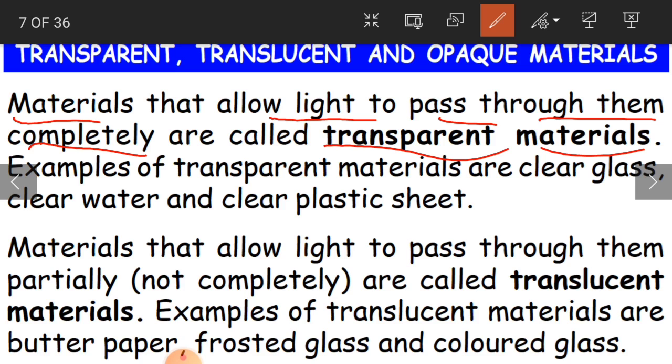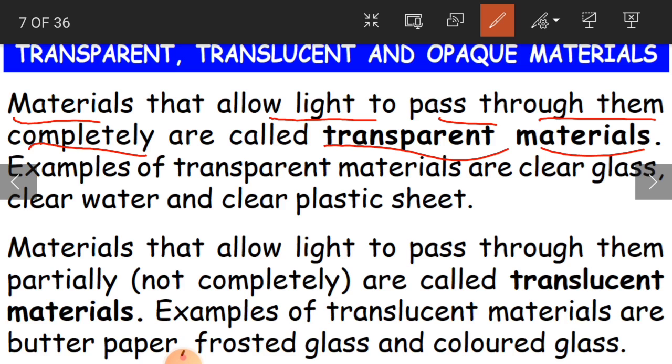So we will be able to see the fishes in the container in the water very clearly, because the glass and also the water both are transparent materials. Why? Because the light is going to pass through them completely. So that is why we are able to see the fishes in that.